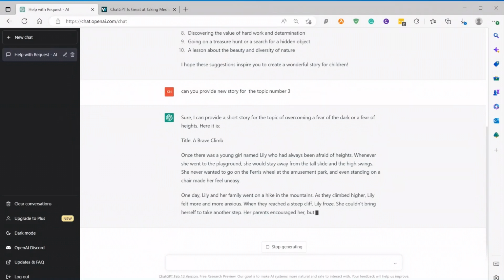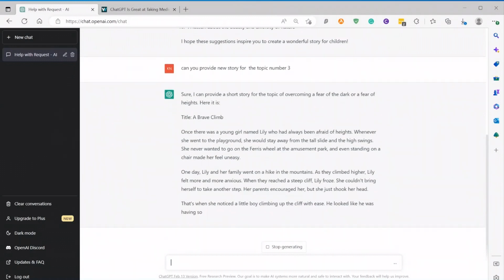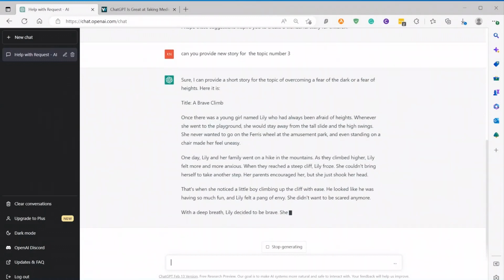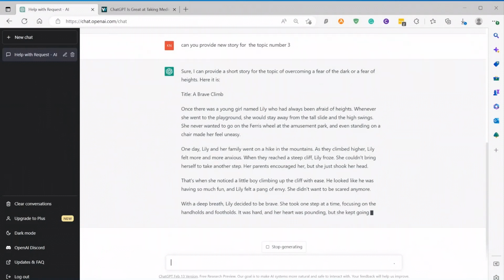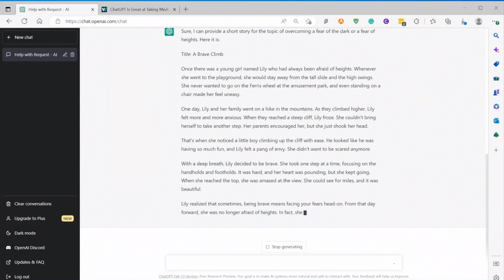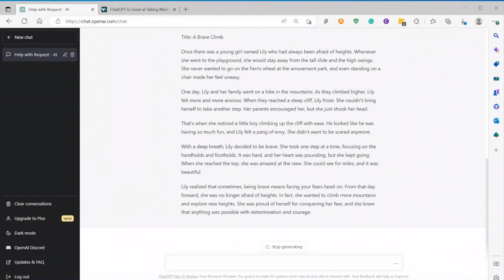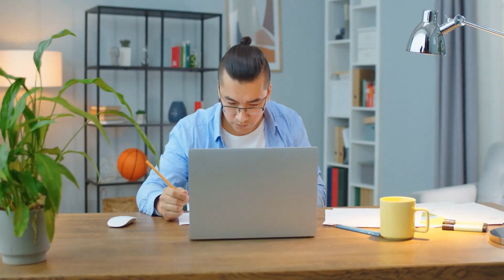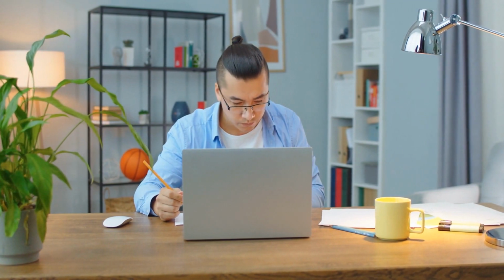I love the story that ChatGPT is generating for the title, Overcoming a Fear of the Dark or a Fear of Heights. You can also copy this story or you can just ask ChatGPT to translate the story into a particular language that you like. ChatGPT does really make people's jobs easier.